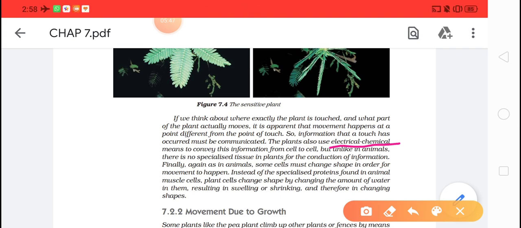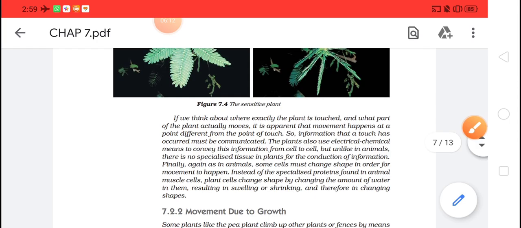How is this happening? Because these plants have electrical-chemical means, and through this they are sending the message from one cell to another. But unlike in animals, there is no specialized tissue in plants for the conduction of information.